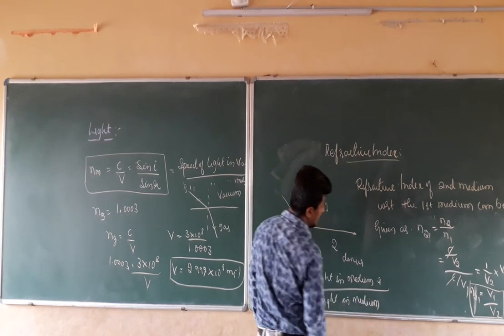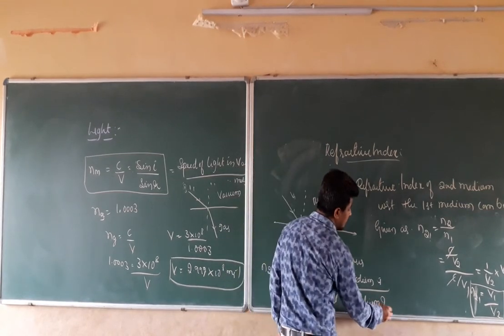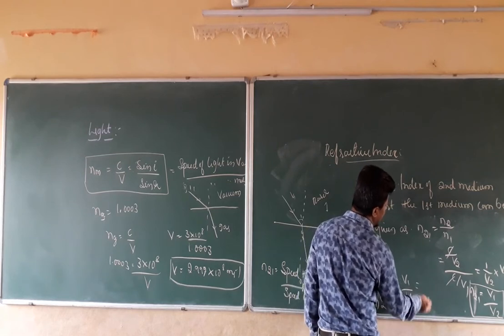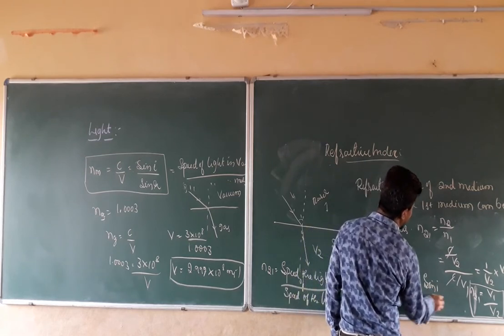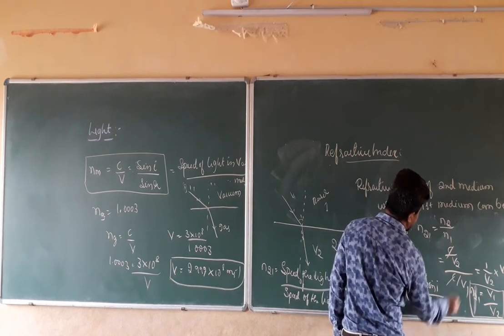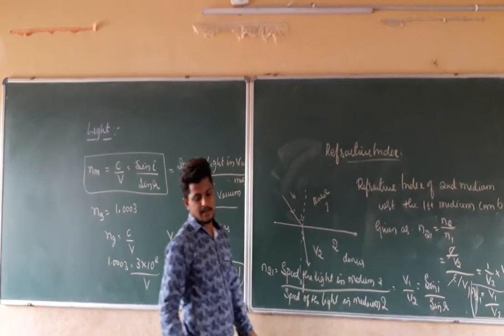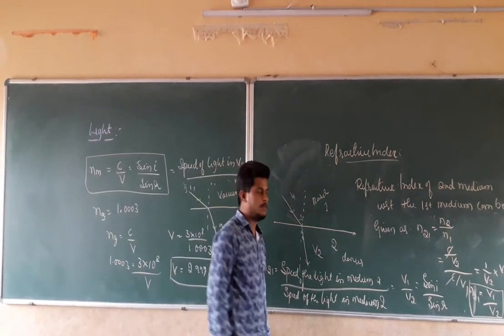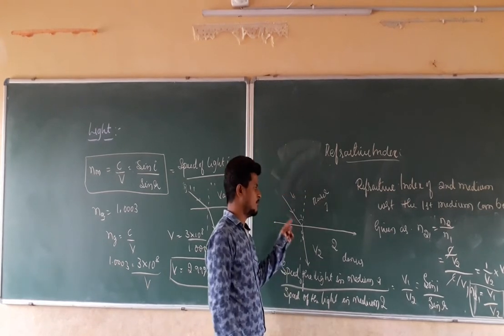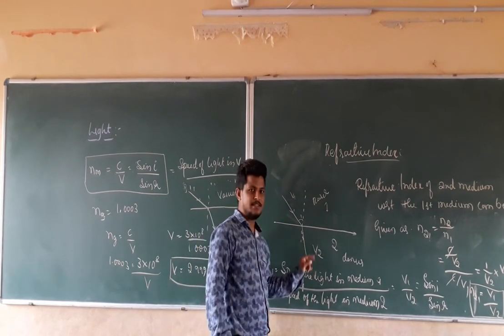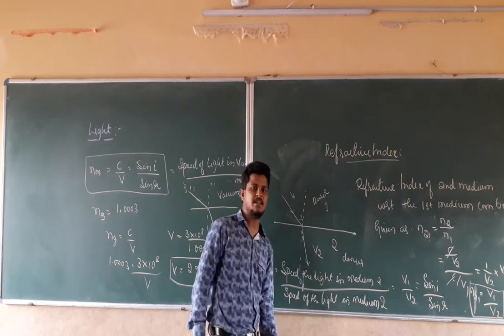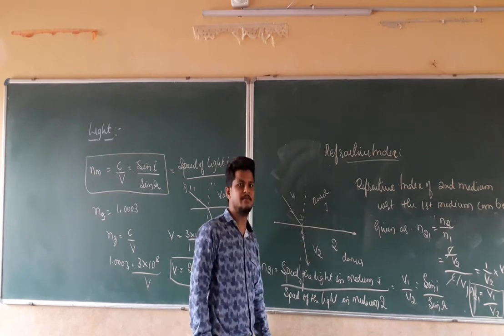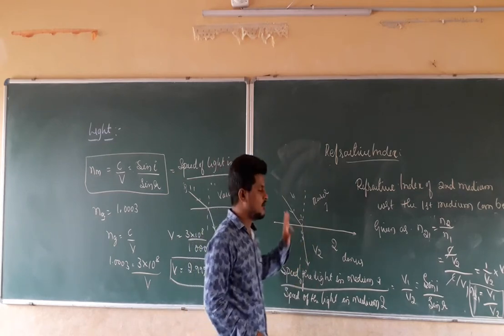Speed of the light in medium 1 to the speed of the light in medium 2, that is nothing but v1 divided by v2. That is nothing but sin i divided by sin r. Right? It is all about the relative refractive index between the two media. When light is traveling from the first medium to the second medium, the refractive index of the second medium with respect to the first medium can be given as the speed of the light in the first medium to the speed of the light in the second medium. It can be given like this. Right? You just remember that.